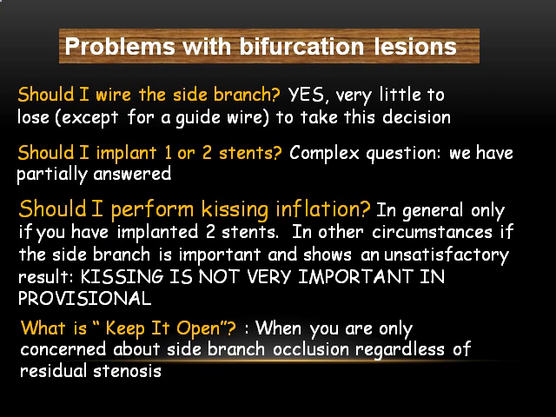What are the problems with bifurcation lesions we normally face? These are the things which we come across often. Should I wire the side branch? Yes, very little to lose, because except for a guide wire, you don't lose anything by wiring the side branch. Should I implant 1 or 2 stents? Probably this is the answer which we need. At the end of the talk, I should be able to give more clarification on that.